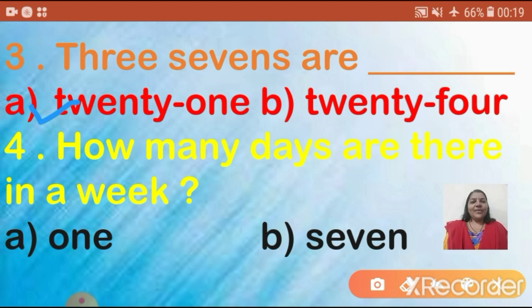Now question 4. How many days are there in a week? What is the day today children? Yes, Monday. So children, can you all tell me how many days are there in a week? 1 or 7? Yes, and the correct answer is option B 7. So here I will put a tick mark. Got it children? I hope you all are understanding.